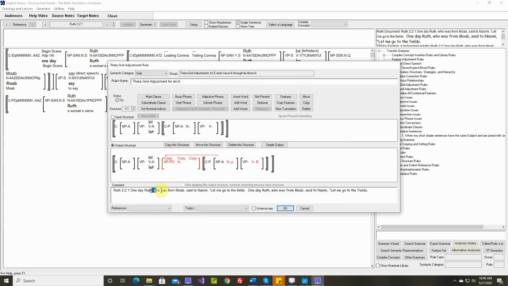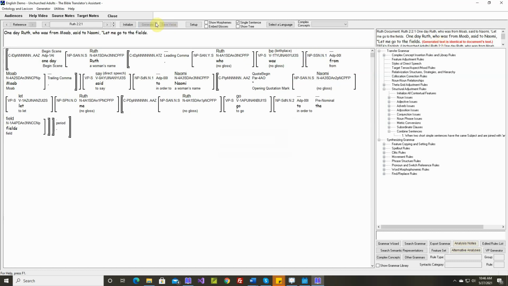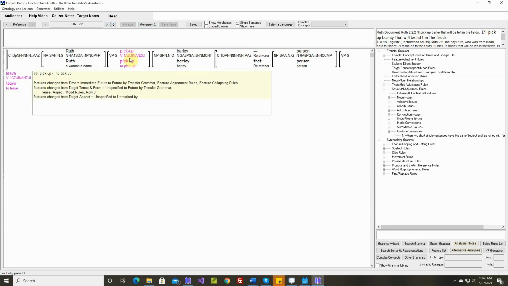Well, let's get rid of some of this. Generated text is identical. Okay, pick up. First we need to correct this.